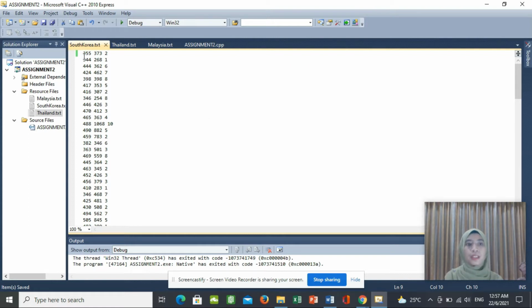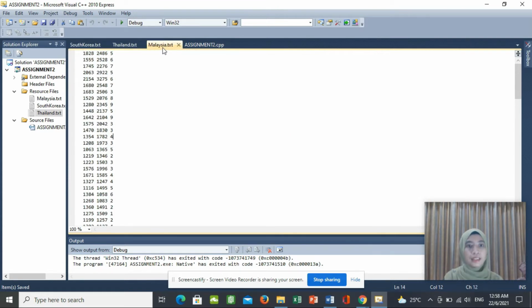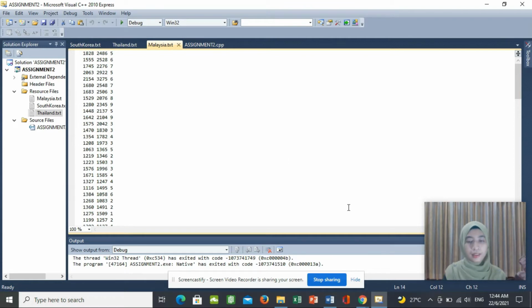So you need to fill the infection cases as daily new cases in column 1, recovery cases as recovered cases in column 2, and death cases in column 3. You need to continue to collect all the data until 31 May 2021. The same method was also used to collect all the data about the COVID-19 cases for Thailand and Malaysia.